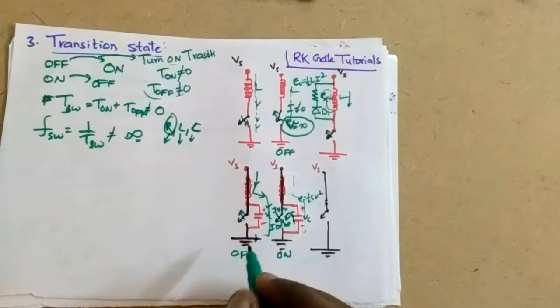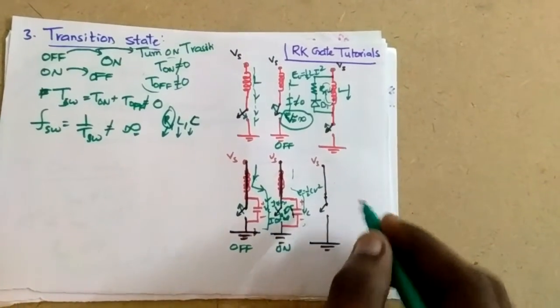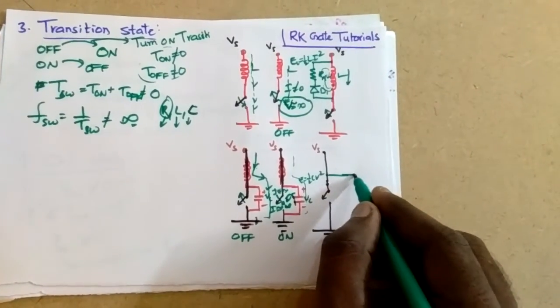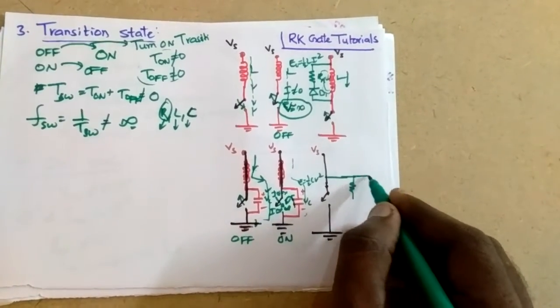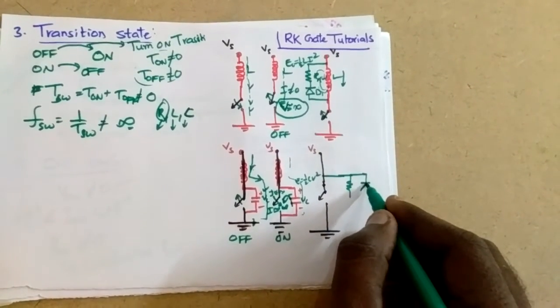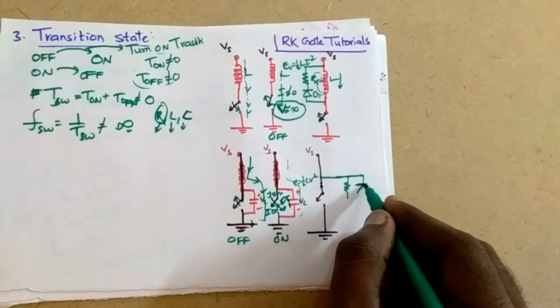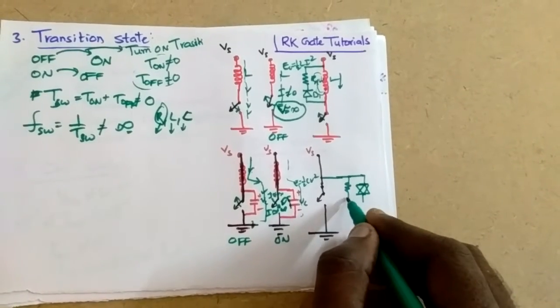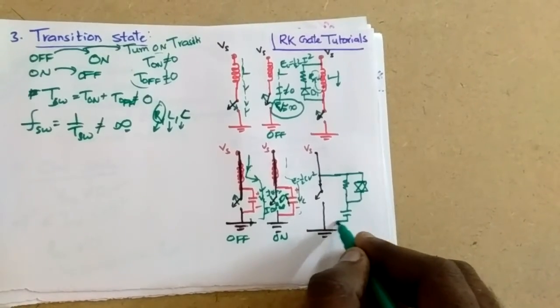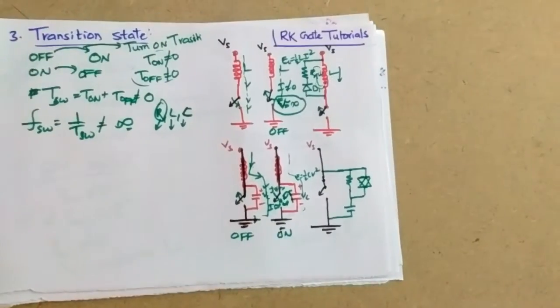In order to protect the switch from this bad effect, here we are connecting the resistance, and here we are connecting the diode. Sorry, let me draw it again.